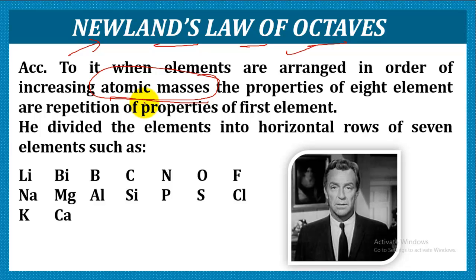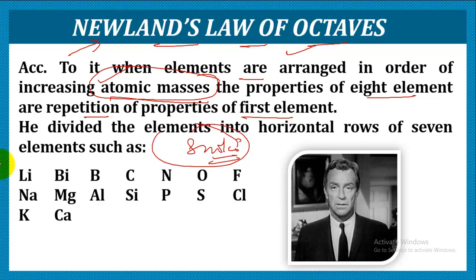Like we know that in music, we have 8 notes. So he related the elements with that and said that when we arrange the elements in order of increasing atomic mass, the properties of any 8th element is the repetition of the properties of its first element.